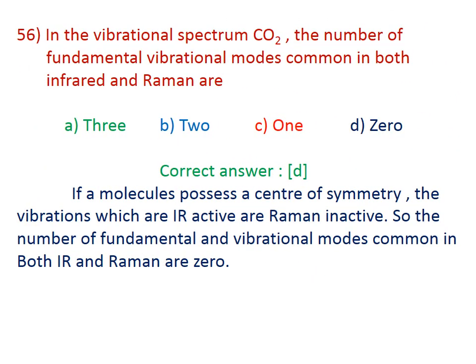Question number 56. In the vibrational spectrum of CO2, the number of fundamental vibration modes common in both infrared and Raman spectra are? Here you have to consider that if a molecule possesses a center of symmetry, the vibrations which are IR active are Raman inactive. So the number of fundamental vibrational modes common in both IR and Raman is 0. No vibration is common in both IR and Raman. Therefore, the correct answer for the question is D, 0.